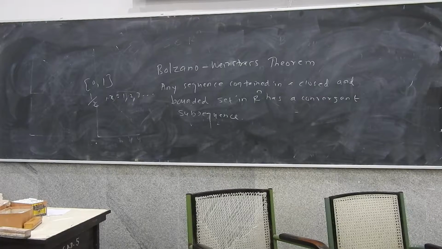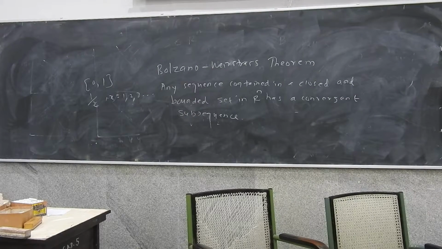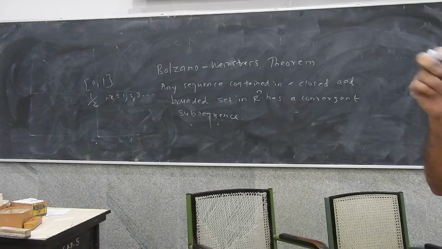So we are defining a sequence. 1 would be the first term of the sequence, half would be the second term, 1/3 would be the third term. So what we are doing is defining a function from x to R, where we say this term is the first term, this term is the second term, this term is the third term, this term is the fourth term. Any such function is a sequence.